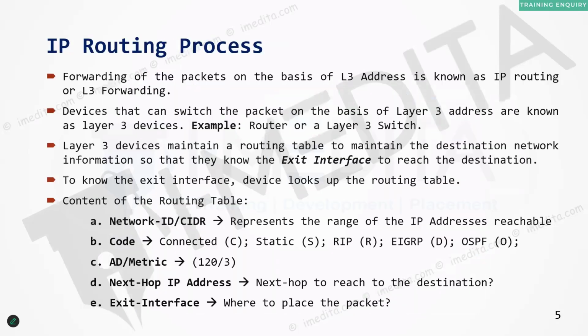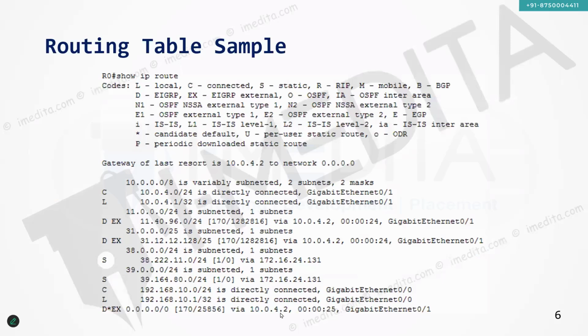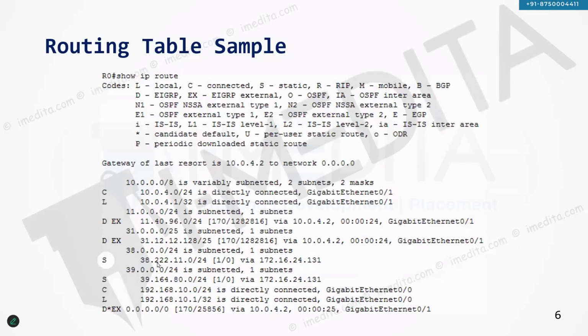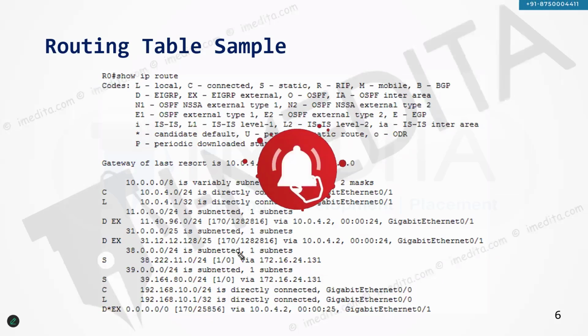One quick question. Can you please go back to the previous slide? The AD/metric value, right? Correct, the AD/metric value. Can you go back to the slide where the actual routing entry is? Yeah, here. Can you just throw some light on the AD/metric value? Right here, along with the route, we have this AD value, and here we have the metric value.